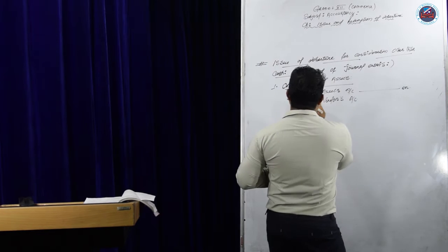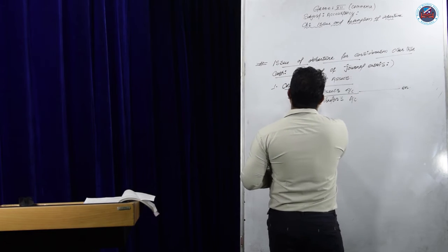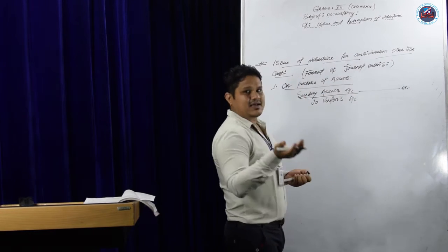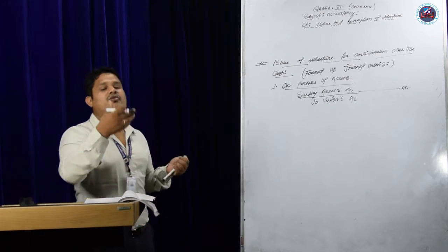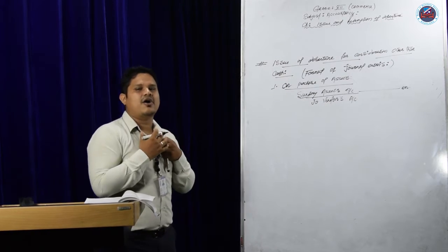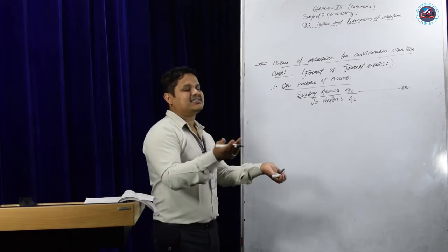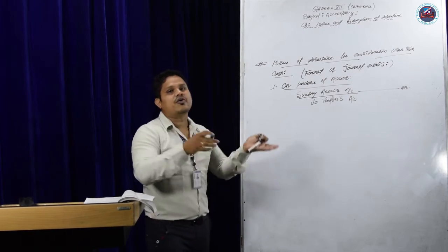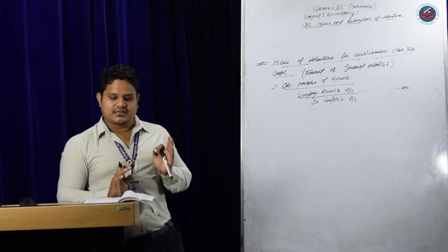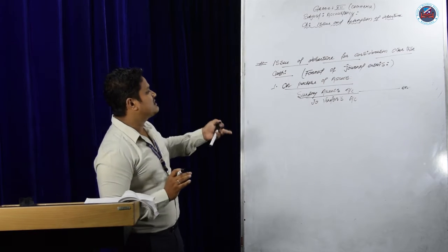What is the meaning of sundry assets? Assets come in, and who is the giver here? The vendor is the giver. From whom are we purchasing? Suppose I am a company, A Limited, and I am purchasing assets. Who is giving? The vendor is giving. So sundry assets account debit to vendor account. This is the first entry while purchasing the assets.